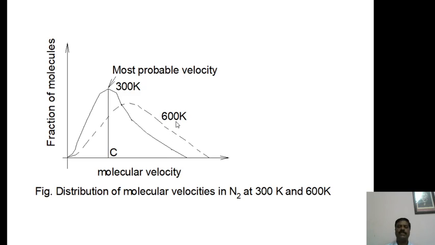Root mean square velocity means the fraction of molecules having the highest velocity. Some molecules have lower velocities, the average velocity, and most of the molecules possess the same type of velocity, and that is called the most probable velocity.